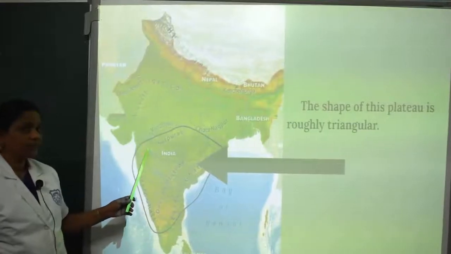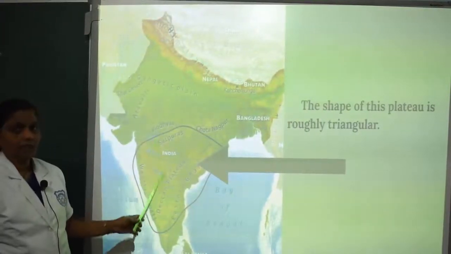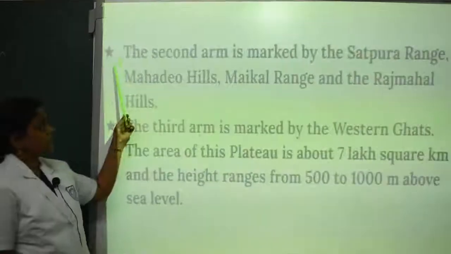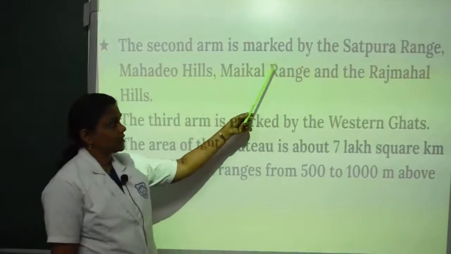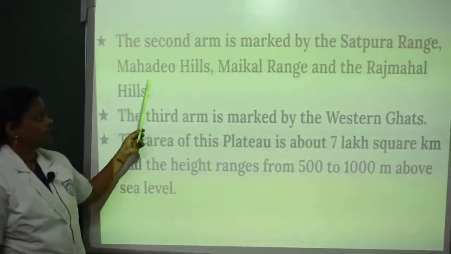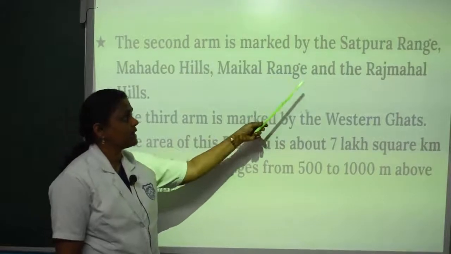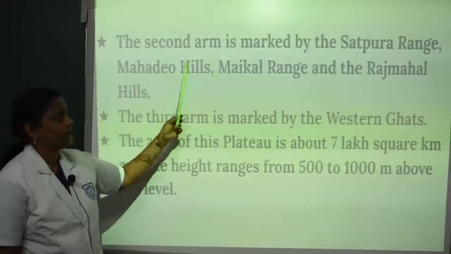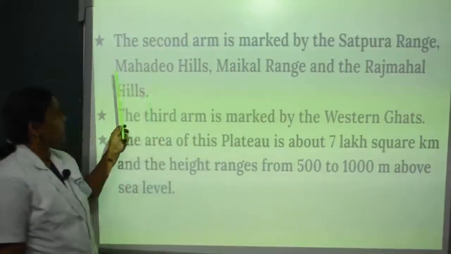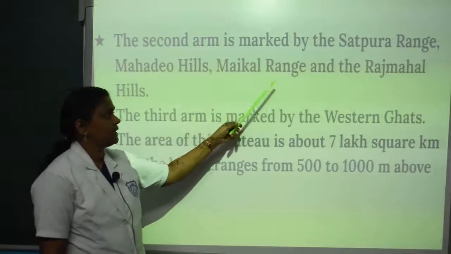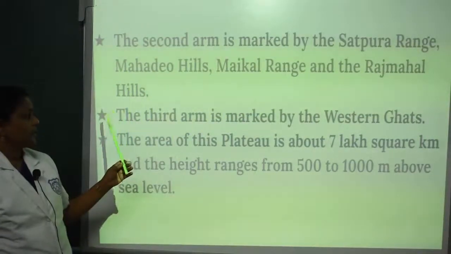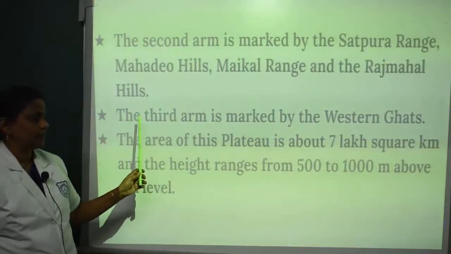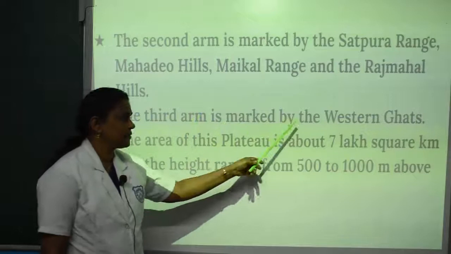In this picture we can see the shape of the Deccan Plateau. The shape of this plateau is roughly triangular. The second arm is marked by the Satpura range, Mahadeo Hills, Maikal range, and the Rajamahal Hills. The third arm is marked by the Western Ghats.